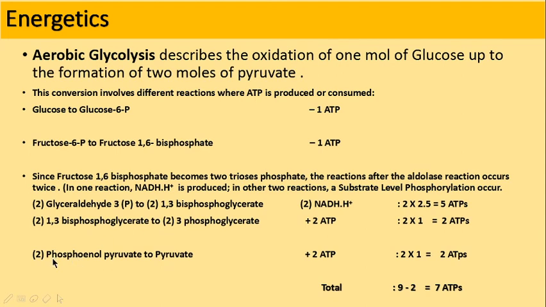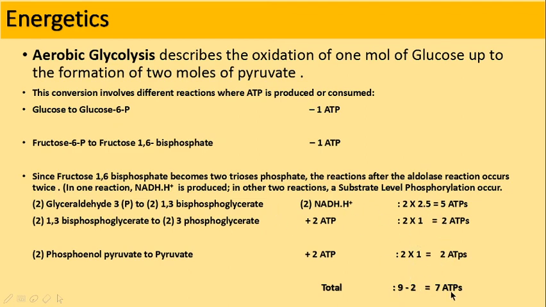Then in the 10th step, conversion of phosphoenol pyruvate to pyruvate, again 2 molecules convert ADP into ATP. For each ADP conversion to ATP, 1 ATP is synthesized, so 2 into 1, 2 ATPs are generated. So totally 9 ATPs are generated in the payoff stage.